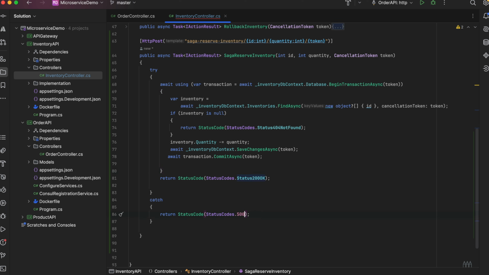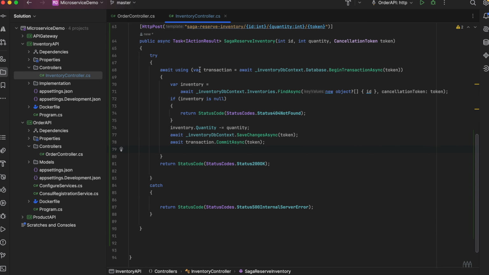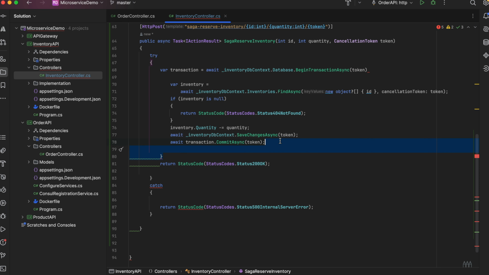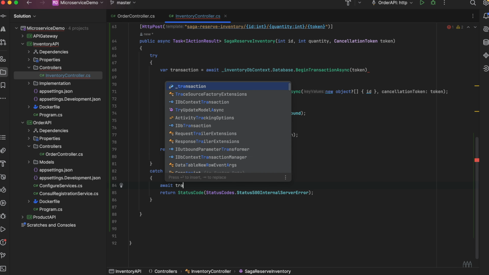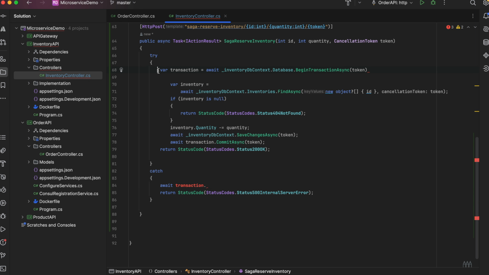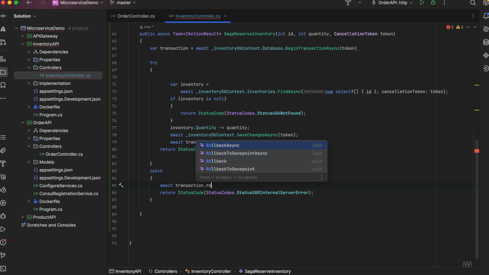Here we would be returning internal server error. If you want, you can save this transaction inside a variable, like this, and you can roll back here, something like this, dot rollback async and token.